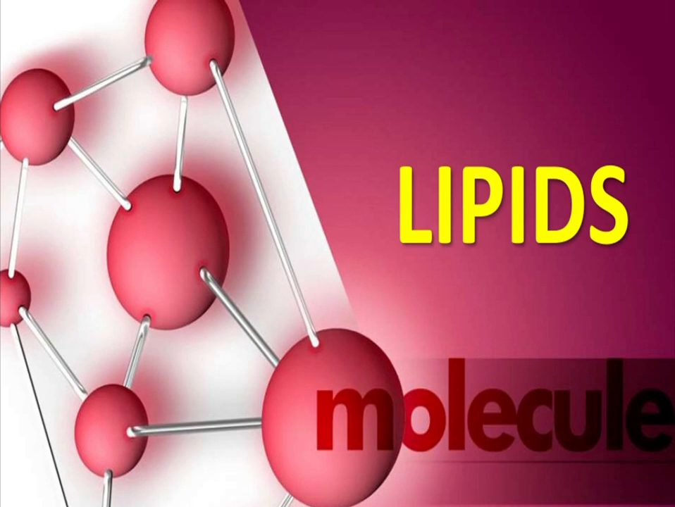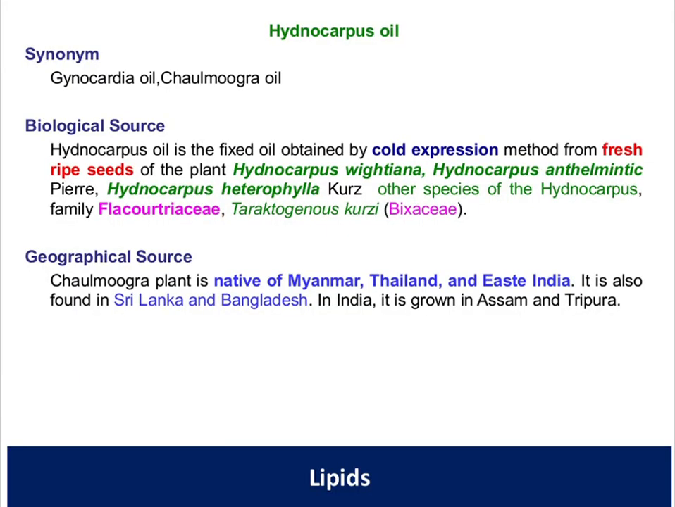Today we are going to discuss the pharmacognosy of the individual drugs which come under the lipids. In the previous class we discussed waxes and fats. So now let's see about hydrocarpus oil. The synonyms for hydrocarpus oil are gynocardia oil and chaulmoogra oil.